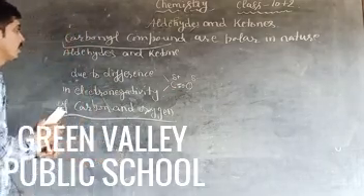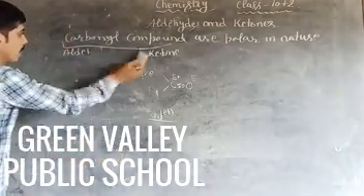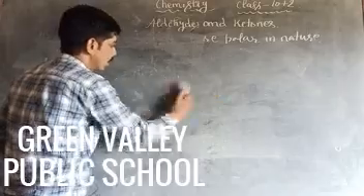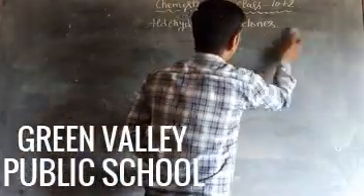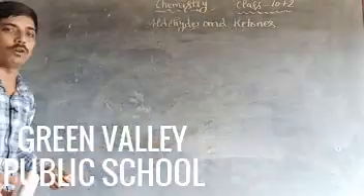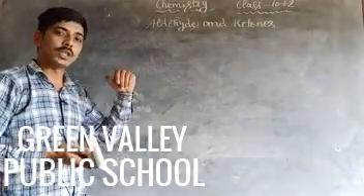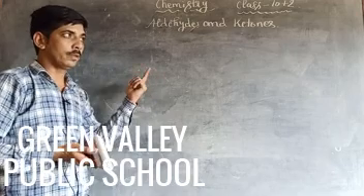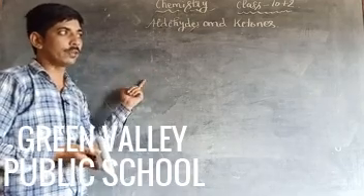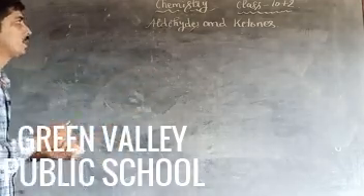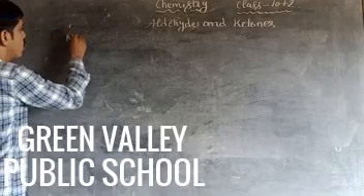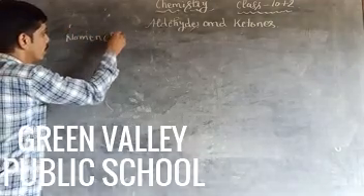Clear? So this is the second concept, why carbonyl compounds, aldehydes and ketones, are polar in nature. They are polar due to the difference in electronegativity of carbon and oxygen. Oxygen is more electronegative, so it carries a partial negative charge, and carbon is less electronegative, so it carries a partial positive charge. Next, we discuss the nomenclature of aldehydes and ketones.